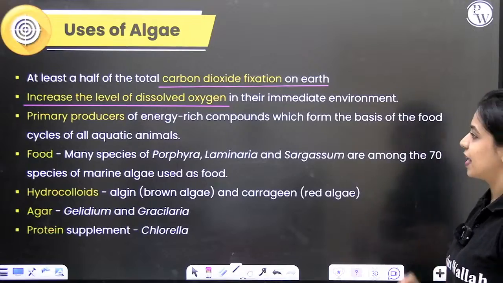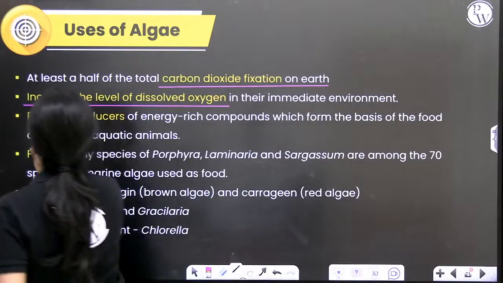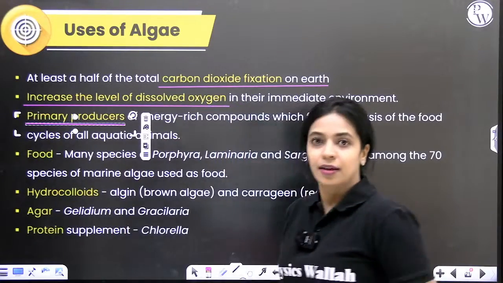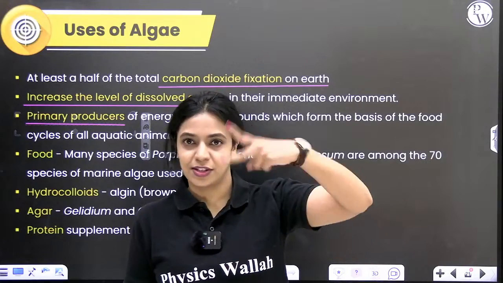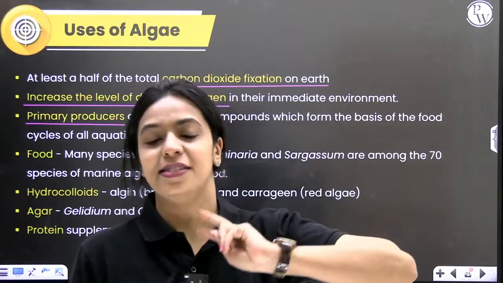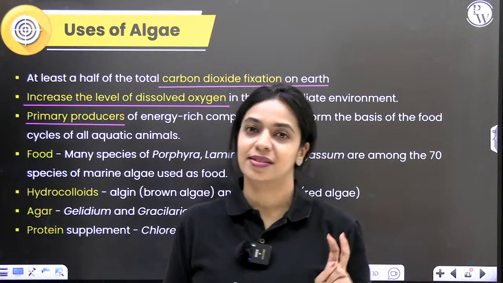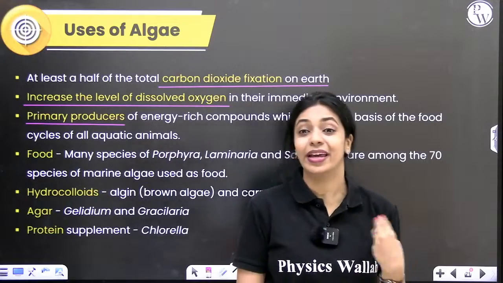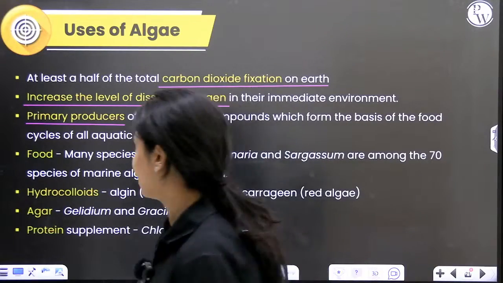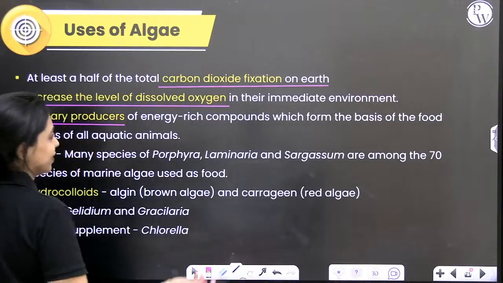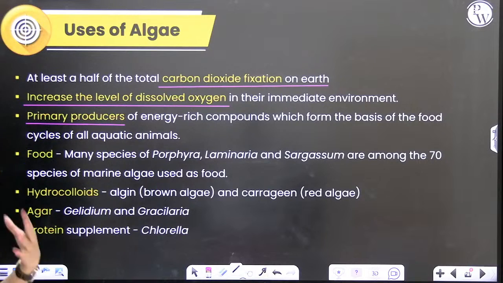Okay, so what is the other thing? They are primary producers. Carbon dioxide is removed, oxygen is released into the water body, increasing the oxygen concentration in the immediate environment. Also, we get food from this, right? They convert carbon dioxide into glucose and we get energy-rich compounds, which is the basis of our food chains.